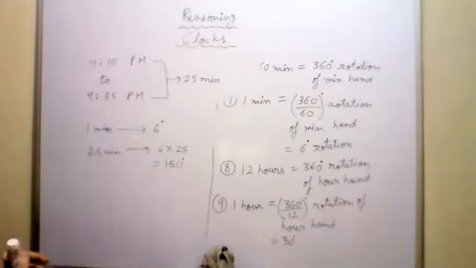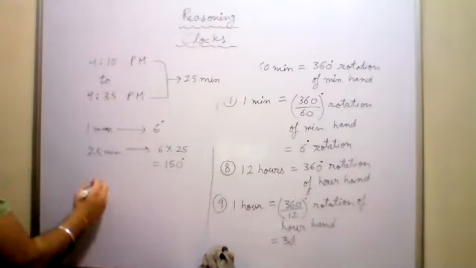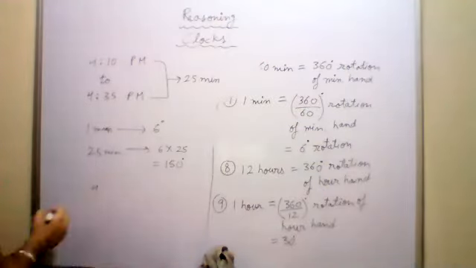Next one. Now you tell me what is the angle covered by the hour hand.